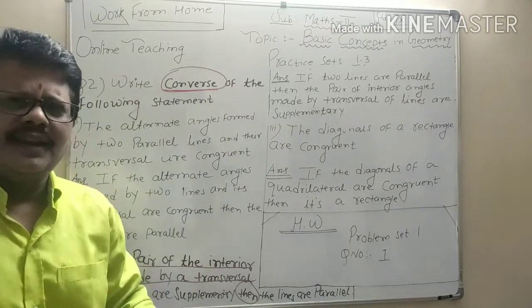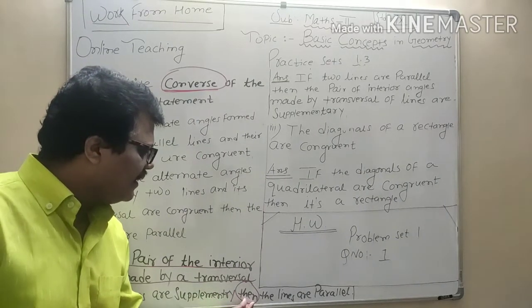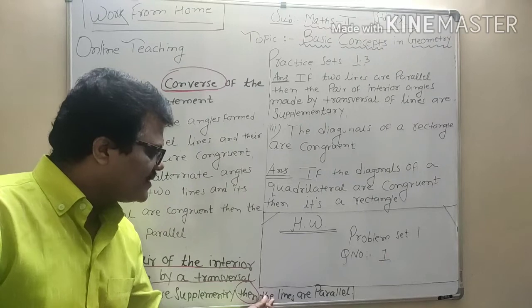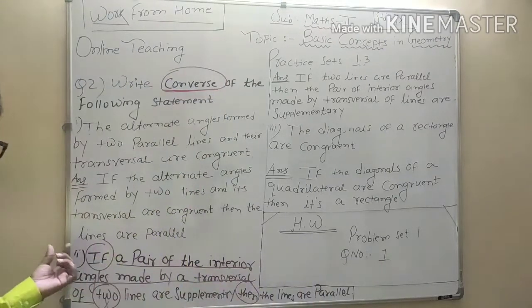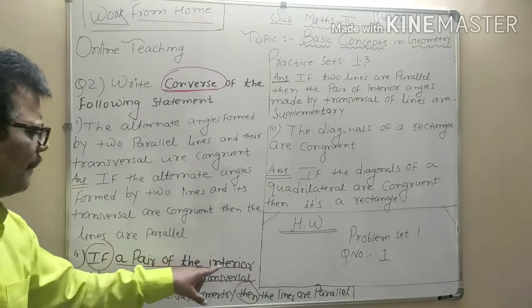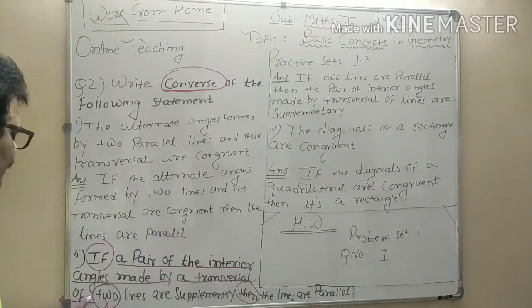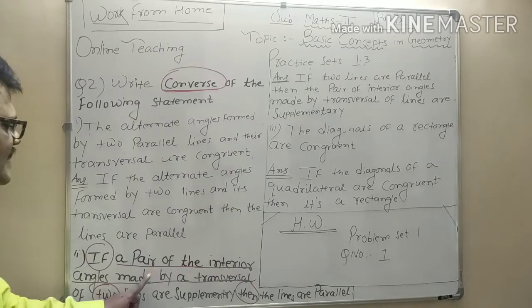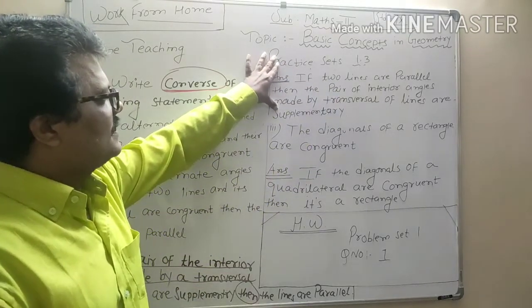Very simple. Very, very simple. Change then to if. If two lines, here you include the word two, lines are parallel, then instead of if you write then, copy the same. A pair of interior angles made by a transversal of, just remove the word two, of lines are supplementary. And we completed the first sub question.